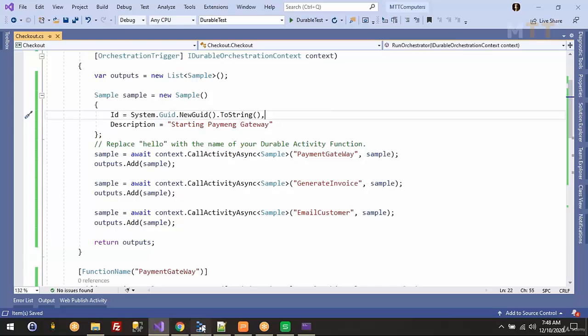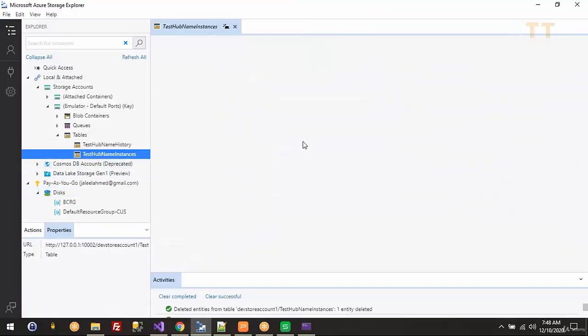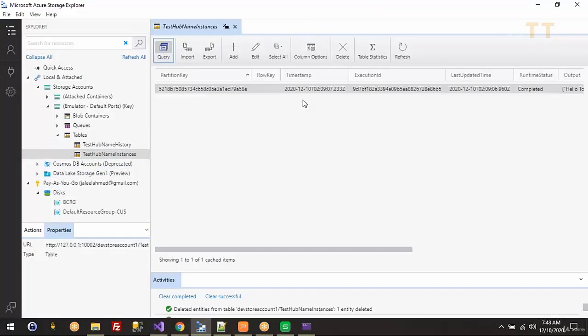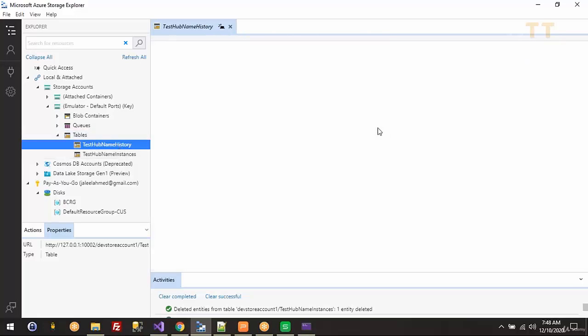Okay, so let me go back to the storage and just remove these rows here, and keep that row. I'll just remove it from the history table.